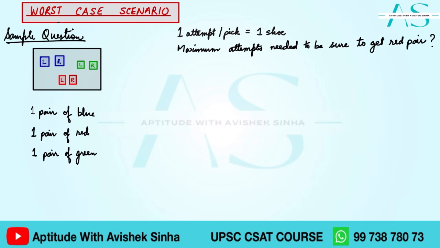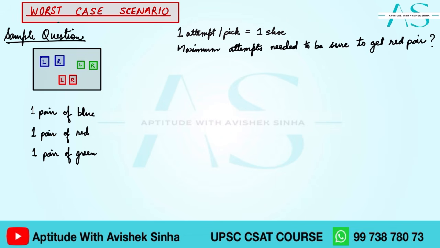What is our question? One attempt that I take or one pick that I take from here is actually one shoe that I can take out. What is the maximum attempts needed to be sure to get a red pair of shoes to wear? अब अगर मैं बेस्ट केस सिनारियो देखूं तो मुझे क्या चाहिए? I need a red pair. So I can simply take out the left one and in the next case the right one. So I can do this in 2 attempts. हाँ या ना? सोच के देखो ज़रा. I need red. I'll focus on red.